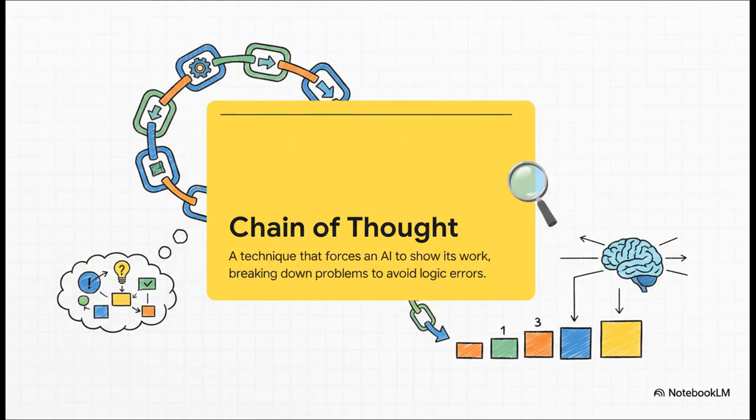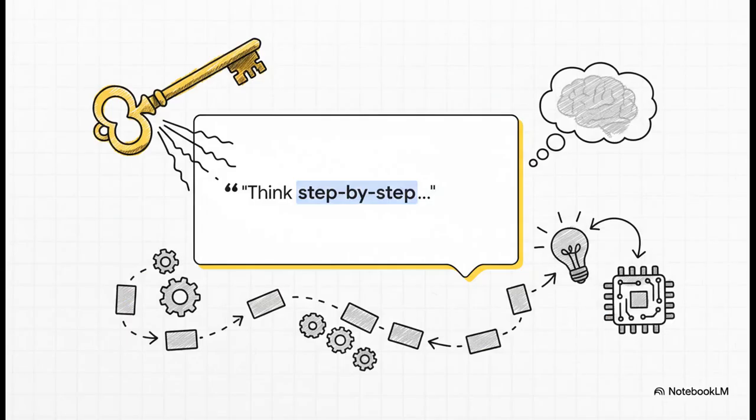The formal name for this is chain of thought prompting. All it means is you're telling the AI, hey, don't just give me the answer. Walk me through the steps you took to get there. This dramatically cuts down on errors. And the key that unlocks this whole thing, it's these three simple words. Think step by step. That's it. Adding this one little phrase to your prompt makes the AI so much more reliable on complex tasks.